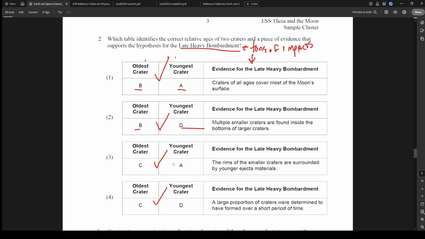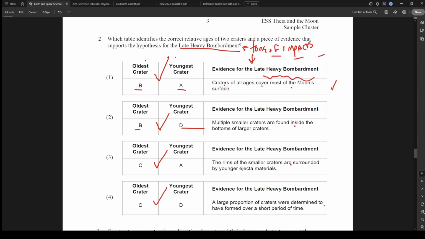So now really this question is, which of these pieces of evidence is probably true? Craters of all ages cover most of the moon's surface. I guess, I mean, maybe. Multiple smaller craters are found inside the bottom of larger craters. Okay, wait, we have to rethink this. Evidence for late heavy bombardment, we need a lot of impacts.